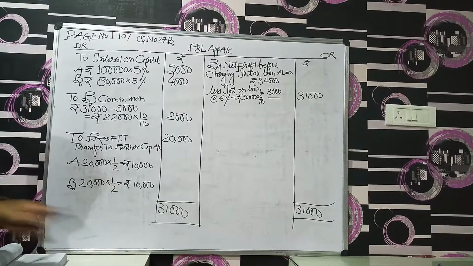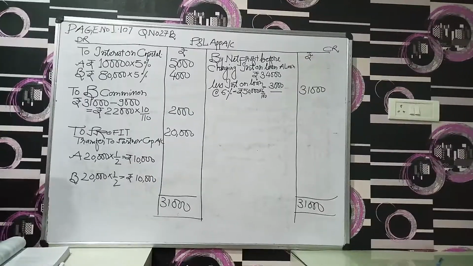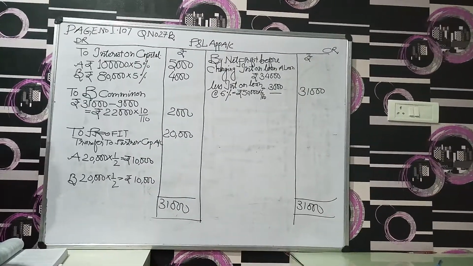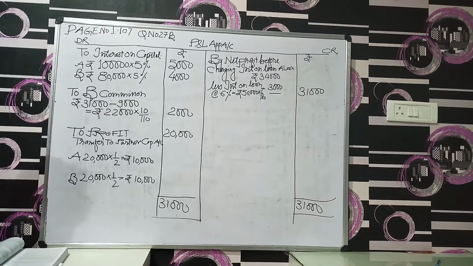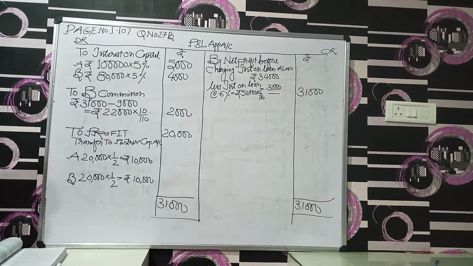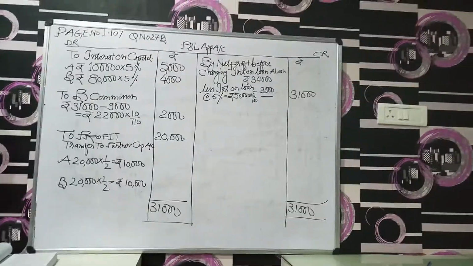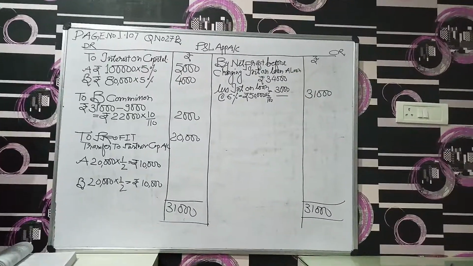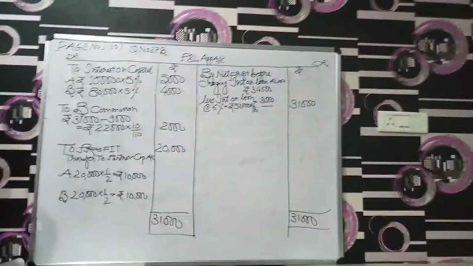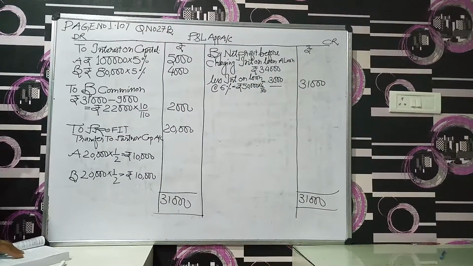Today we will solve one more problem on the basis of profit and loss appropriation account. So please turn to page number 1.107, question number 27b. Please go through that particular problem.